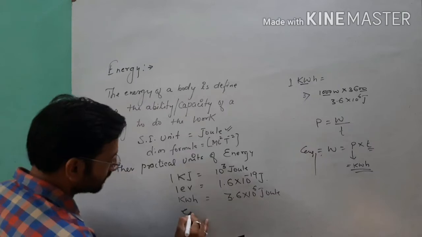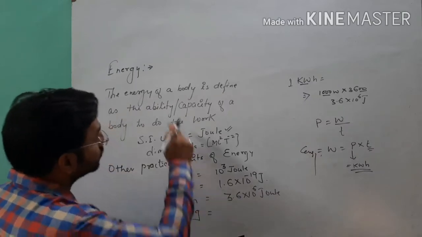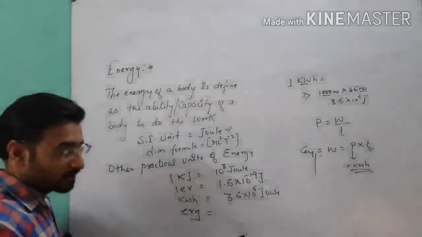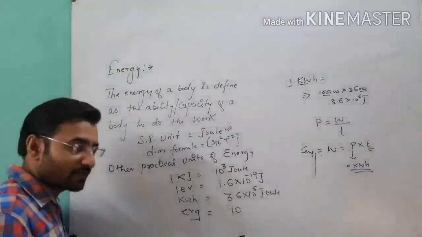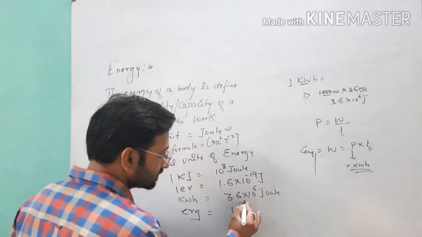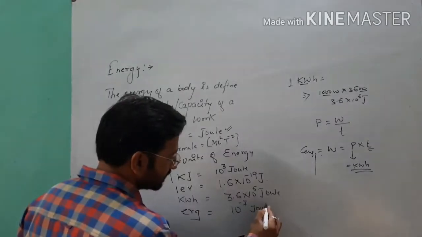And after that we have the value of one more unit: kilowatt hour, kilojoule, erg, joule and erg. Erg is a CGS unit. So 1 joule is equal to 10 raised to the power 7 erg. So here 1 erg is equal to 10 raised to the power minus 7 joule.